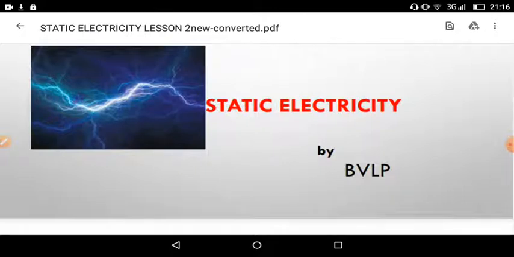So I'm going to start a new lesson in static electricity, and we are going to start the second lesson in static electricity. Before starting the second lesson, let me have a recap about the first lesson. In the first lesson, I explained what is electricity, types of electricity, charges, types, and characteristics of the charges and their magnitude. And now, this is the second lesson we are going to start.